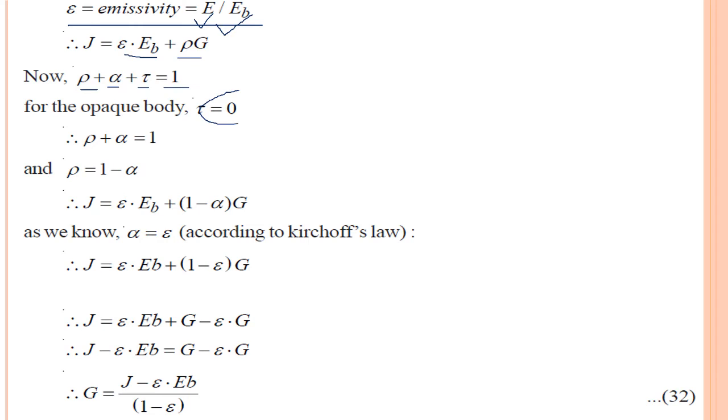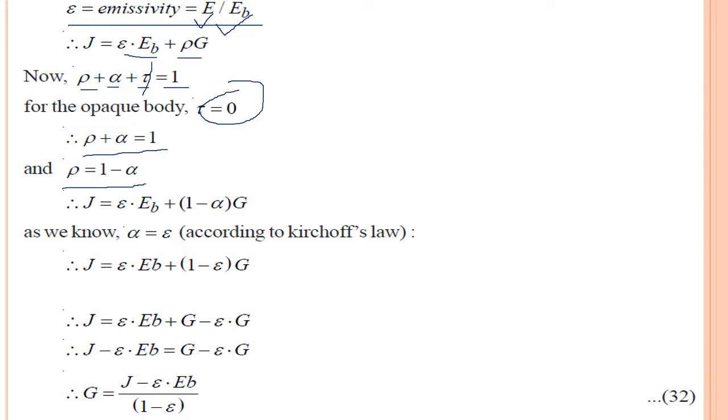And for an opaque body, tau is 0. So absorptivity plus reflectivity equals 1, or reflectivity is 1 minus absorptivity.